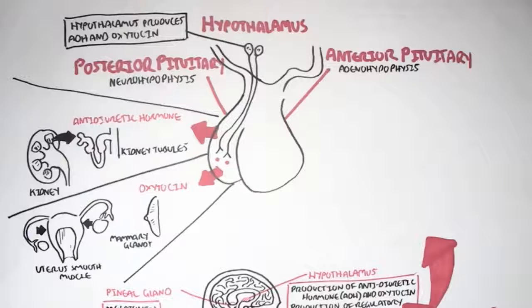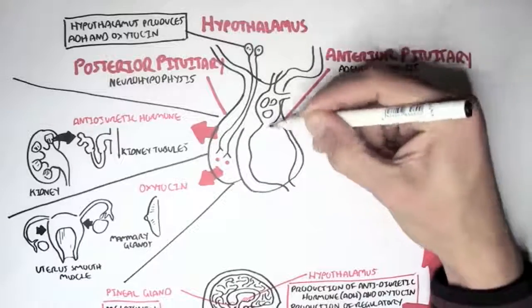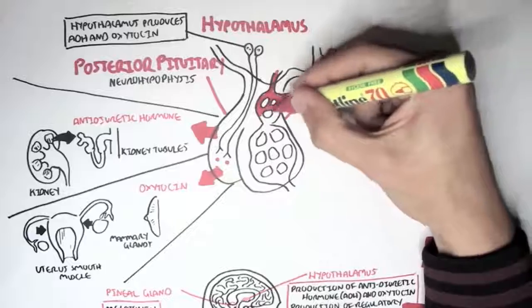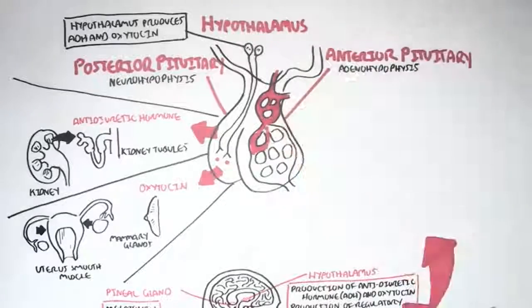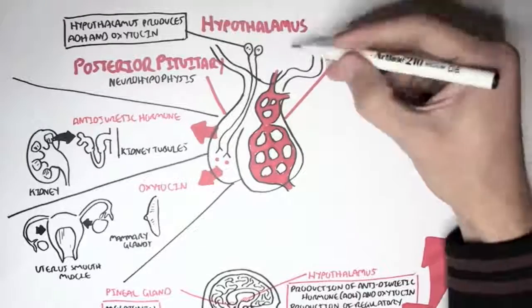Now let's look at the anterior pituitary. The anterior pituitary is different from the posterior pituitary in that the anterior pituitary makes its own hormones. However, most of these hormones can only be secreted when there is some form of confirmation from the hypothalamus.